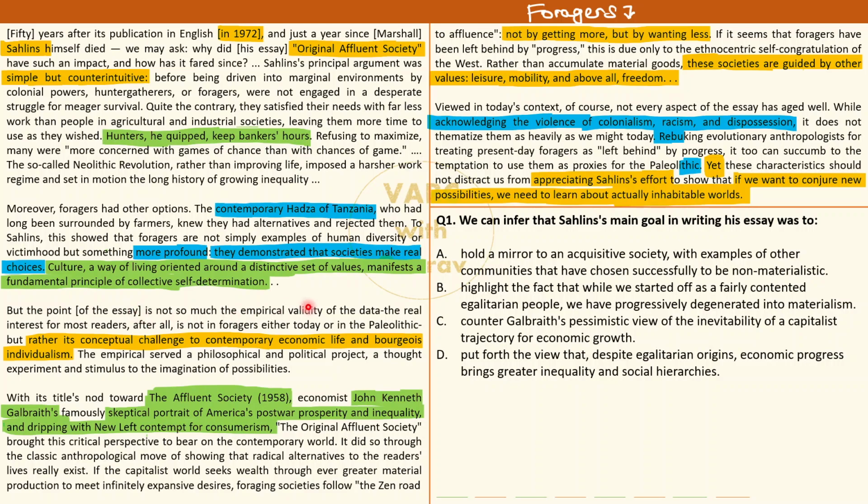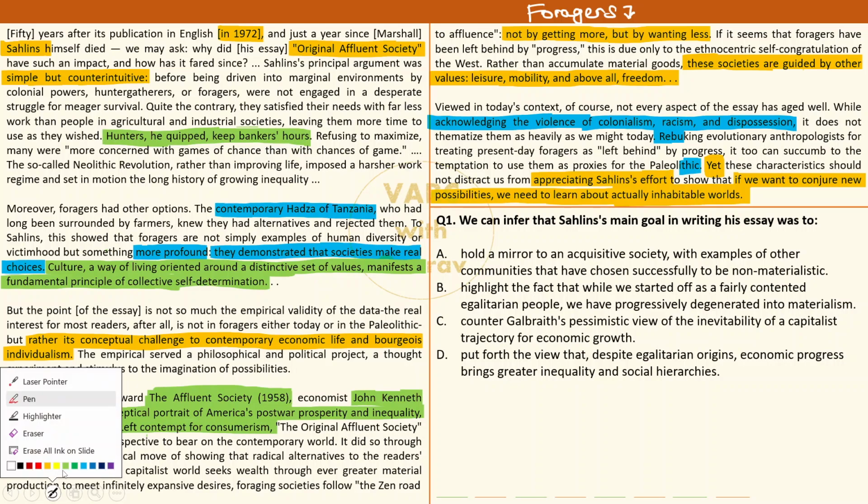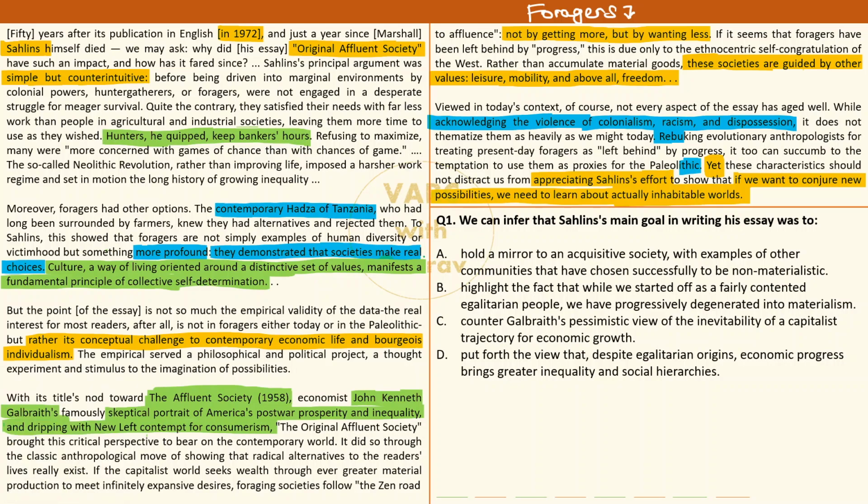The point of the essay is not to give you a lot of data कि देखो ये सोसाइटी वो सोसाइटी. No, the point is to give a conceptual challenge to the contemporary economic system. ओके कि आज की जो हमारी अर्थव्यवस्था है उसको थोड़ा सा सही तरीके से क्रिटिसाइज करना, उसको उसकी जगह दिखाना और साथ ही साथ एक अल्टरनेटिव भी सजेस्ट करना. ओके, and which option highlights that, which option gives us that properly? It gives us only in option A.